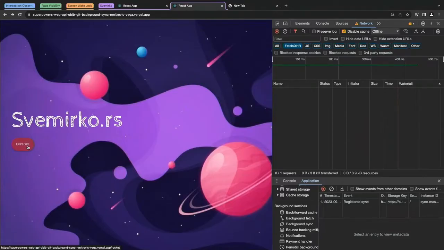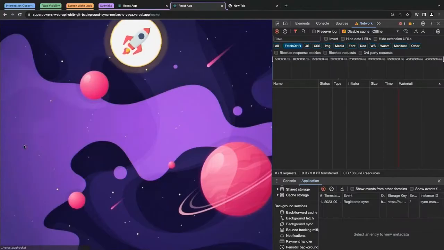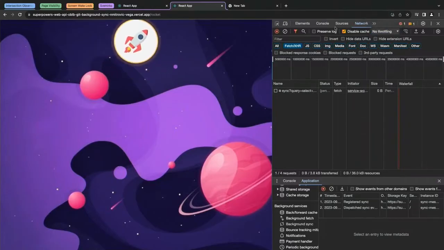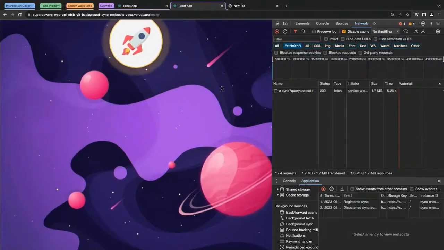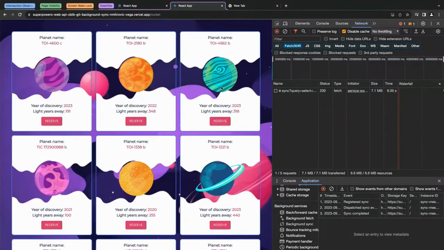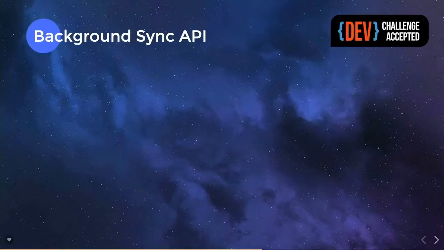In the application tab, we have something that is called background sync. And there we can see that we registered an event. And once we go to the second page, and we're waiting for the planets to load, and then internet kicks back in, there is an event called dispatched event. And once the request is finished, then we have sync completed event. So what's going on there?